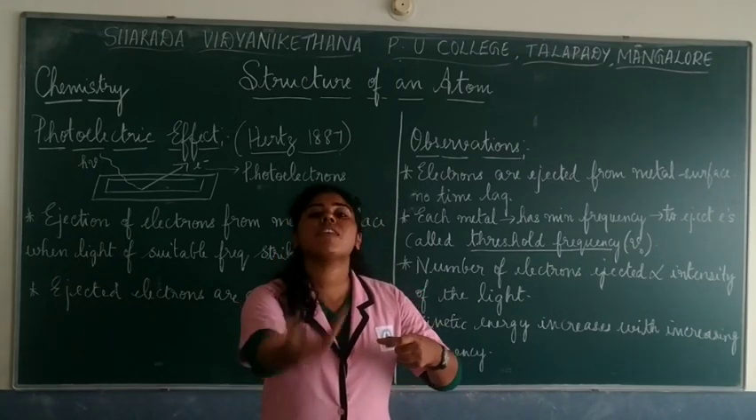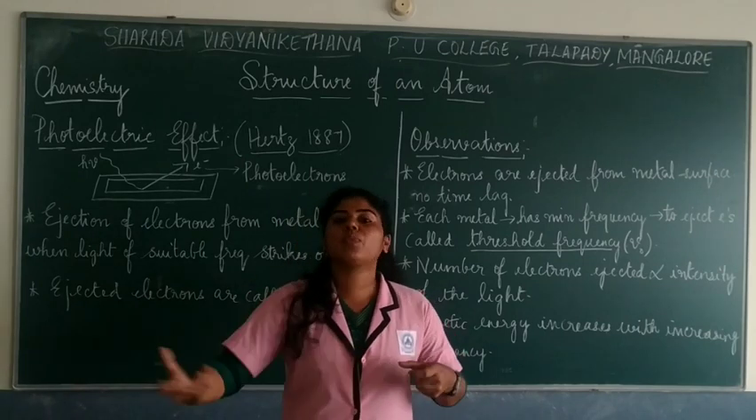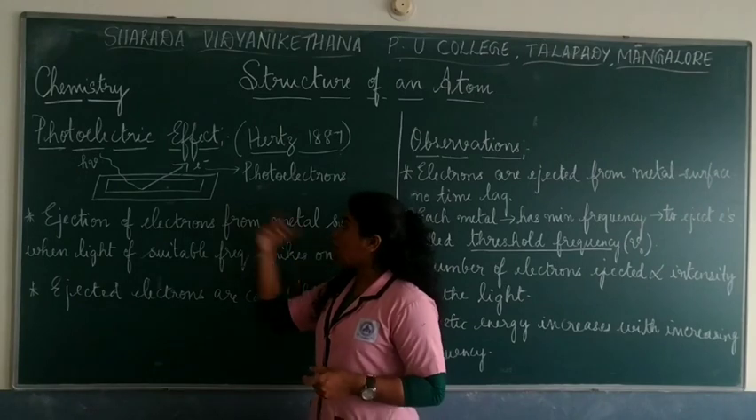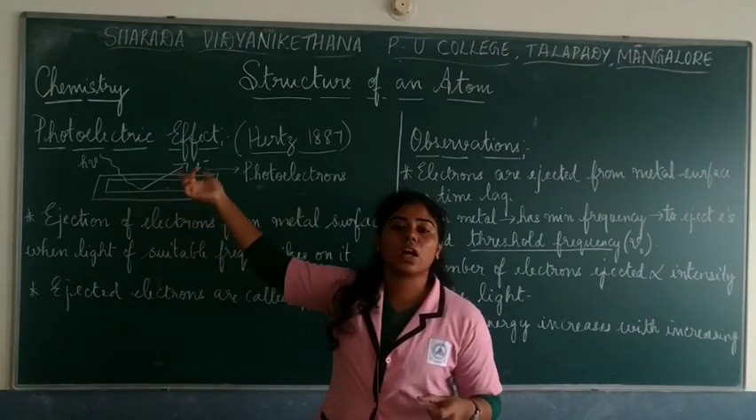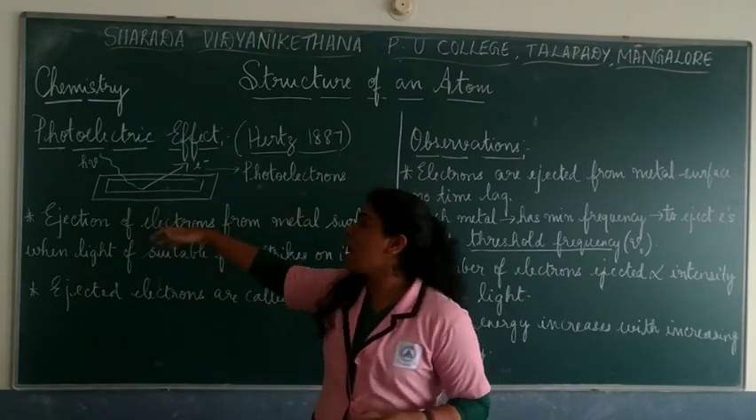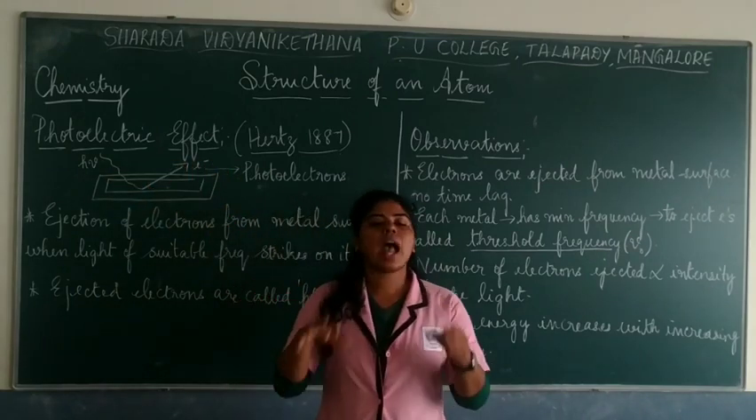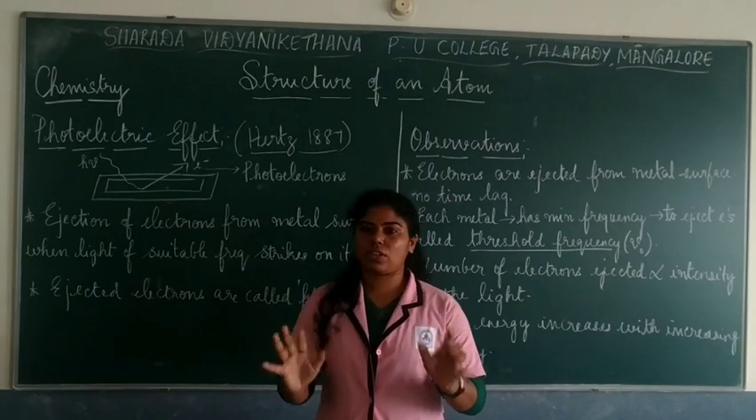Ejection in the sense of giving out electrons. Metals which can easily give out or lose electrons were considered here. Now he took up metal plates like potassium, rubidium, and cesium, and then he put them in a glass tube and connected it to a battery.